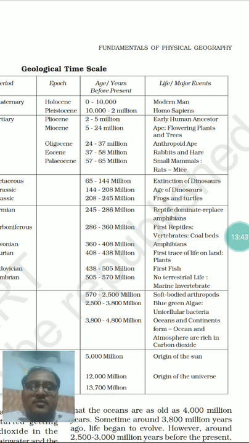Then during a time period of 408 to 438 million years ago, the first trace of life on land, that is the first terrestrial life, and that too in the form of plants, came up over the earth.